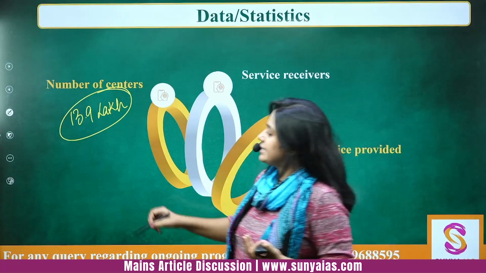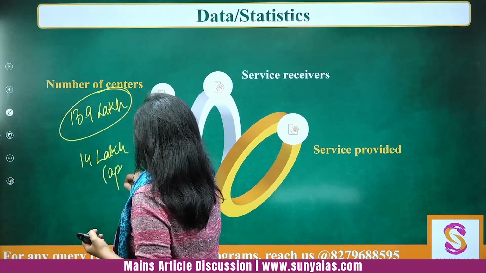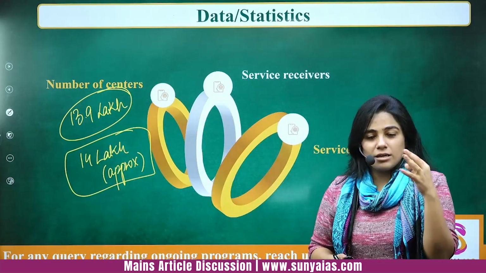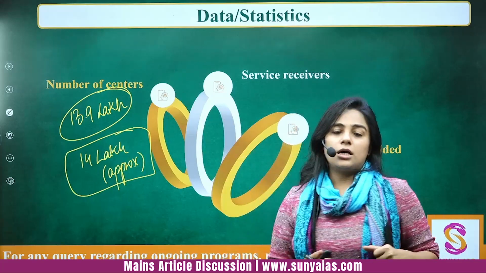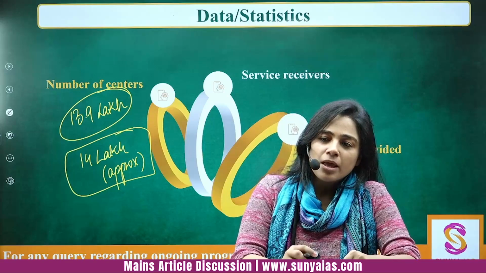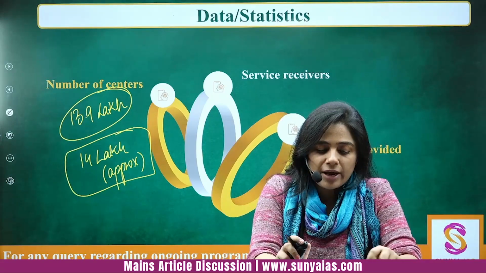So you can write approximately 14 lakh. It is easier to revise also. About 14 lakh Anganwadi centers, right? Because next year when you will be writing in 2024, most probably it will touch 14 lakh, right? So this you can write.